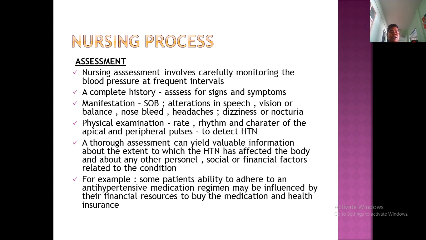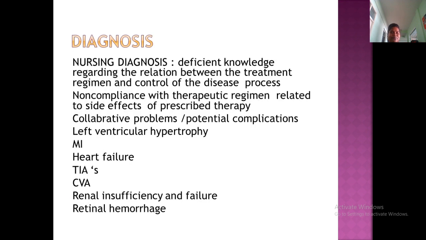We have to keep in mind the patient's financial and social conditions and give suggestions accordingly. For example, the ability to adhere to the antihypertensive medication regimen may be influenced by financial resources to buy the medications, and health insurance. We have to know their financial status.